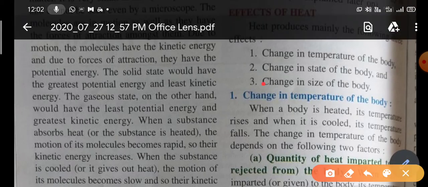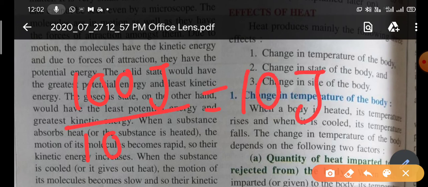So assume that you have a cup of coffee. Suppose the total energy of the system is 100 joule, and there are a total of 10 molecules. So what is the average energy of the system? 100 by 10, that means 10 joule. So each particle contains 10 joule of energy. This is the average energy, and you know the average energy means your temperature. So the temperature is 10 joule.